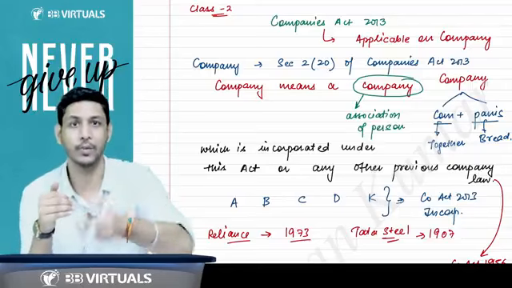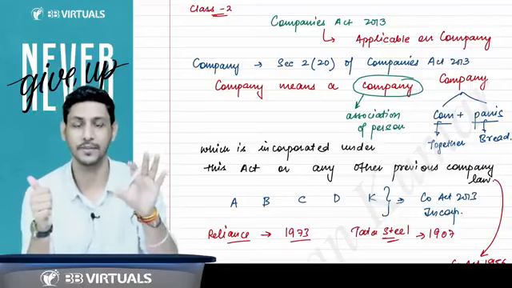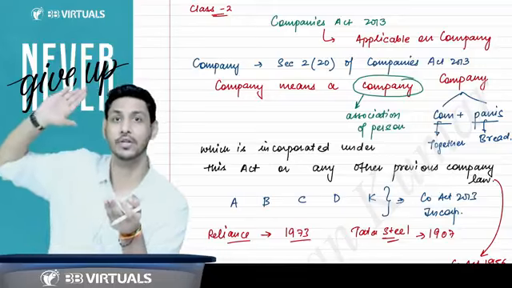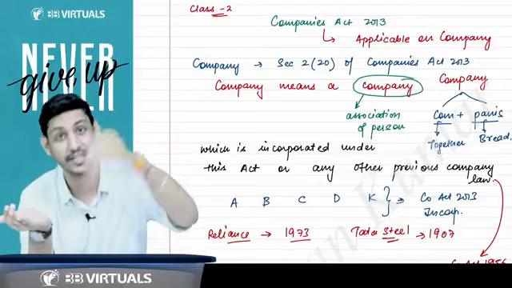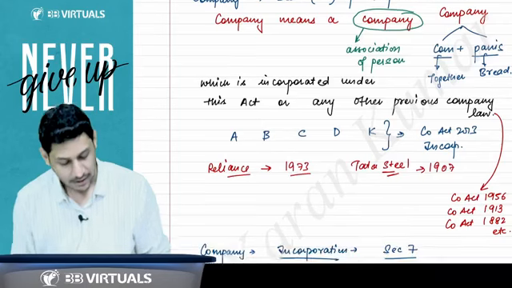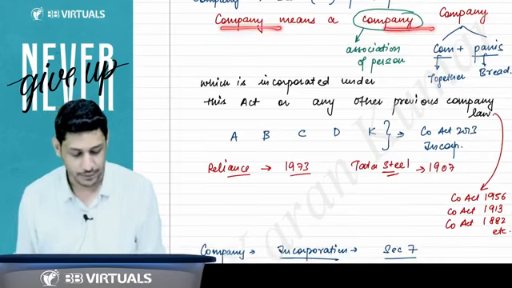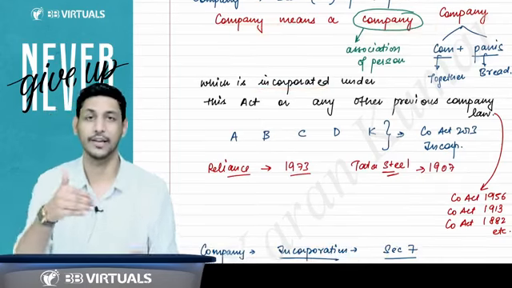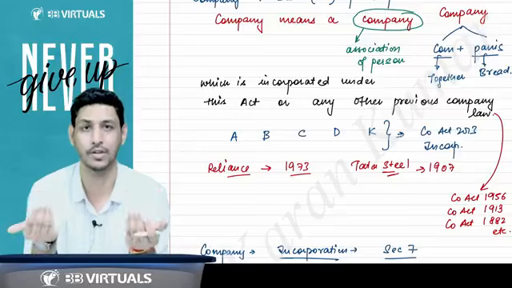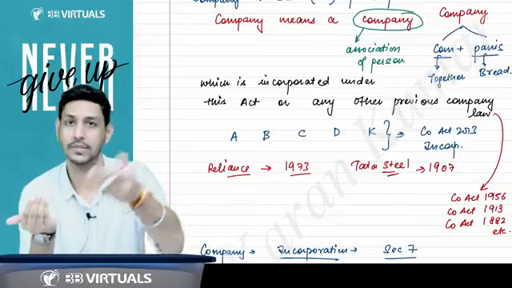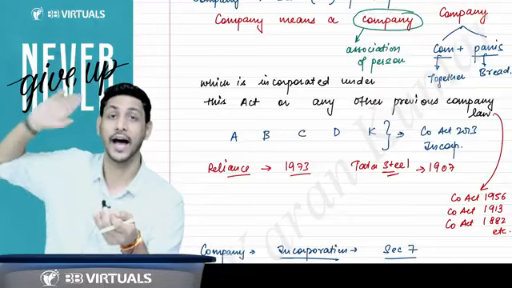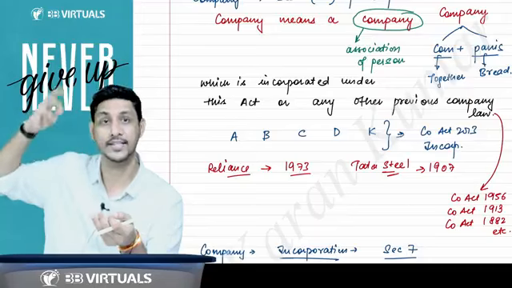The act which is now in existence, the Companies Act 2013, is the act governing the earlier companies as well as the companies incorporated under this Act. That is why this line is written in the law: company means a company incorporated under this Act. The company incorporated under this Act is definitely a company as per this law, and the Companies Act 2013 will be applicable on it. But the companies which were incorporated earlier, the act under which they were incorporated was actually repealed.